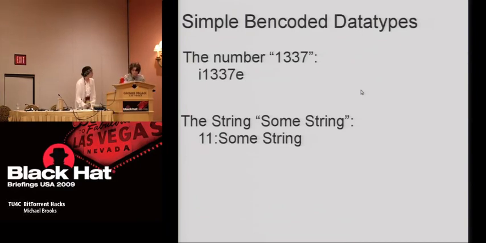All data used in BitTorrent communication is B-encoded. The two simple data types are strings and integers, both of which you can see encoded examples of here. Integers can be of any size. They start with an I and end with an E. Strings can contain any characters, even binary, and as you can see in the example, they start with a number that is their length.